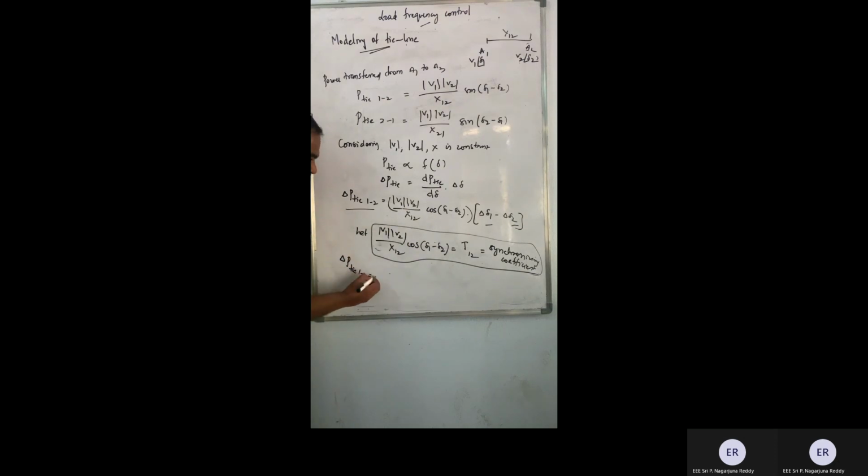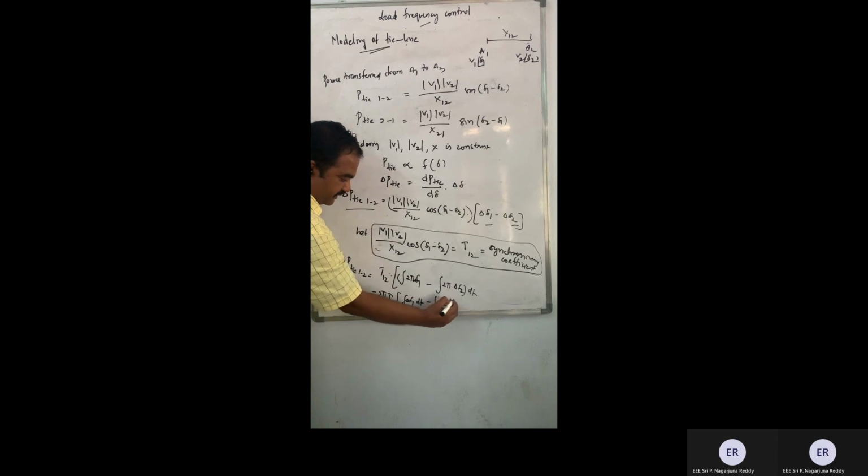So what is this? This is T12 into delta. I'll take it as the integral of 2 pi delta f1 minus the integral of 2 pi delta f2, both with respect to dt, isn't it? This is what I have obtained. If I take 2 pi common, this is the integral of delta f1 dt minus the integral of delta f2 dt. This is the change in power transmitted from 1 to 2, depending upon the change in frequency of area 1 and change in frequency of area 2.